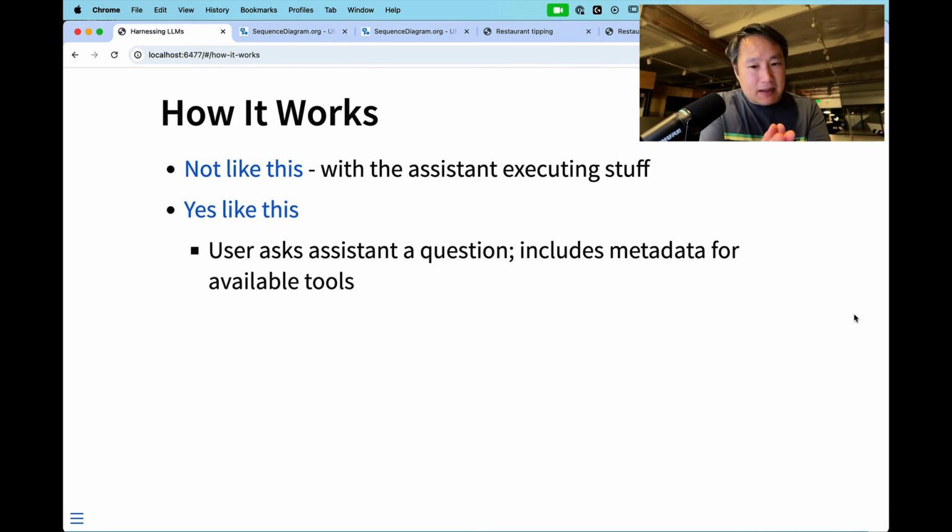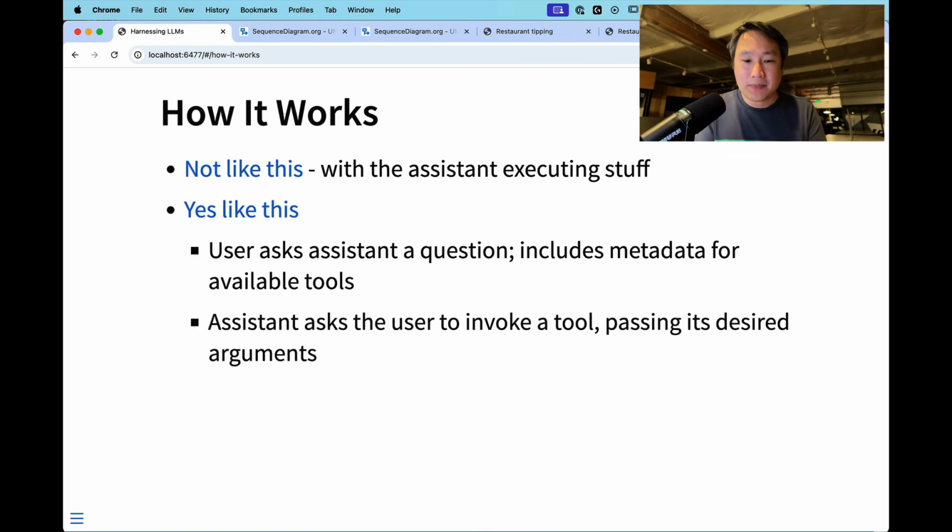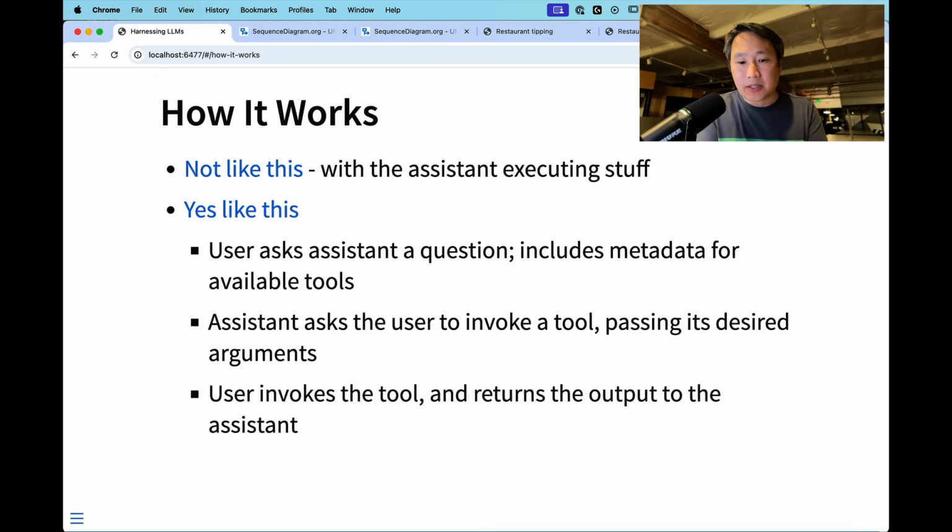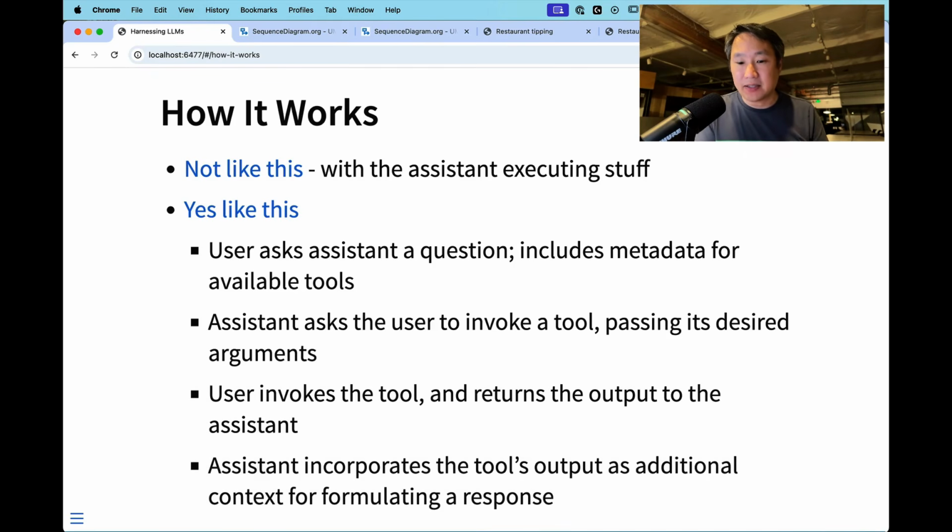Basically, just to recap, the user asks the assistant a question and includes metadata for tools or functions that are available. The assistant asks the user to invoke a tool on its behalf and passes the arguments that should be used. The user invokes the tool and returns the output to the assistant, which the assistant can then use as context for its final response.